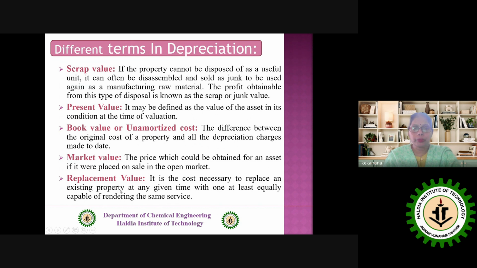Then go for the replacement value. It is the cost necessary to replace an existing property at any given time with one at least equally capable of rendering the same service. It means we have a particular substance which is not at all doing its job. I want to replace this particular one by a new one, and the money required for that is the replacement value.